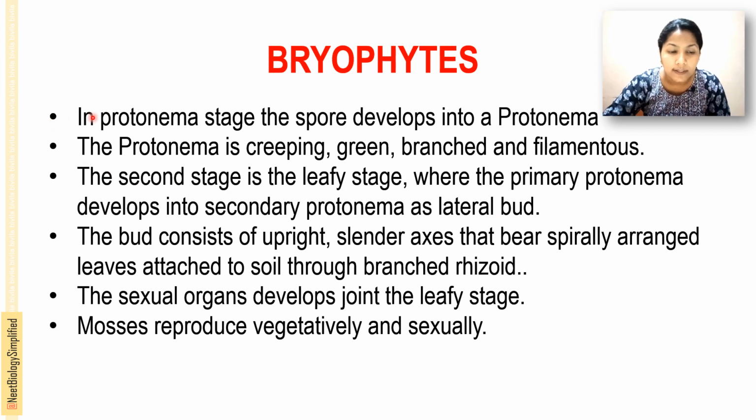There are two substages in the gametophyte stage, the protonema stage and the leafy stage. In the protonema stage, the spore develops into a protonema. What is a protonema? It is a green, creeping, branched or filamentous form. The second stage is the leafy stage, where the primary protonema develops into a secondary protonema as a lateral bud.